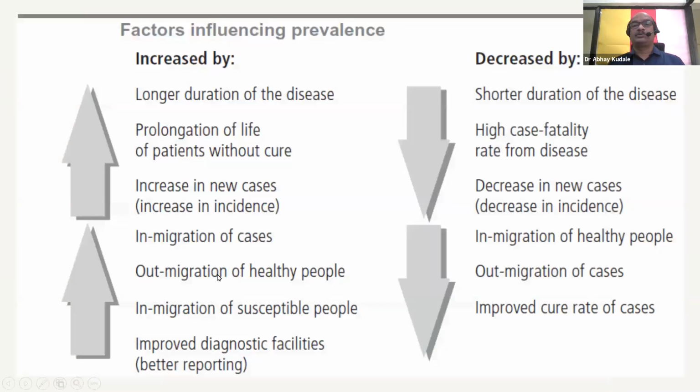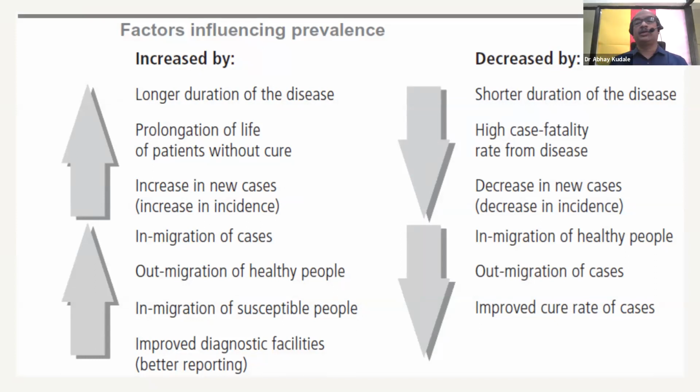What are the factors influencing prevalence? Prevalence is always increased by longer duration of the disease, prolongation of life of patients without cure, increase in new cases, in-migration of cases, out-migration of healthy people, in-migration of susceptible people, or sometimes by improved diagnostic facilities such as better reporting systems as well.